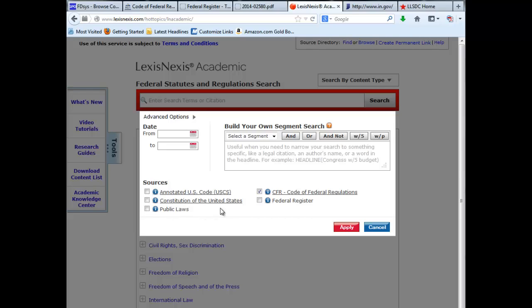I've now unselected everything but the Code of Federal Regulations, so I'll be looking only in there. And then I'm going to use this box to build an advanced search. This should be similar to the search that we used when we were looking for case law.